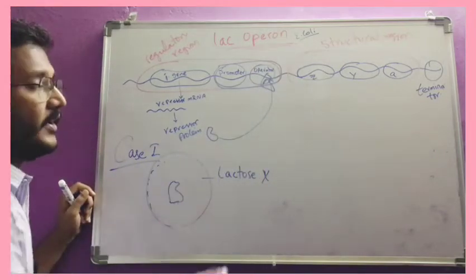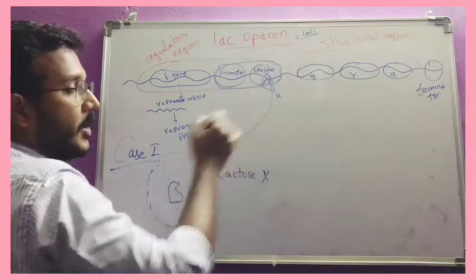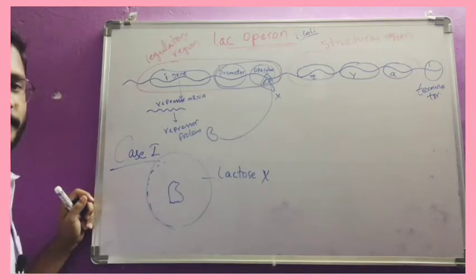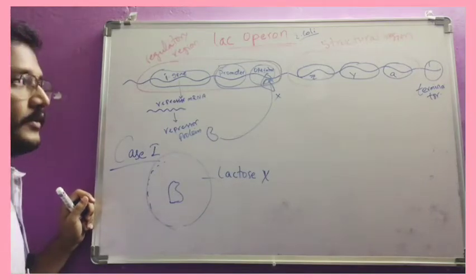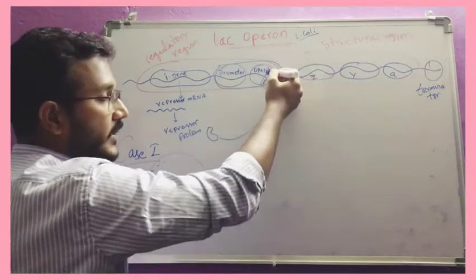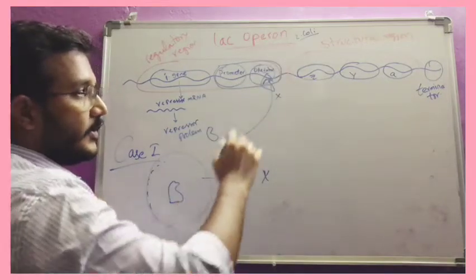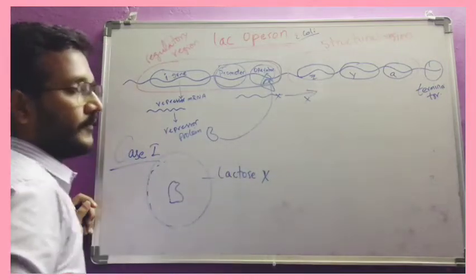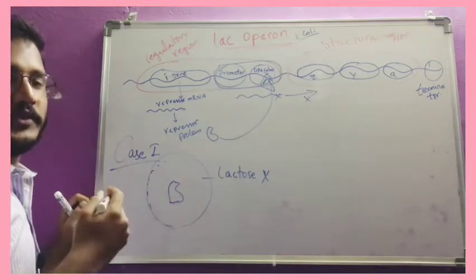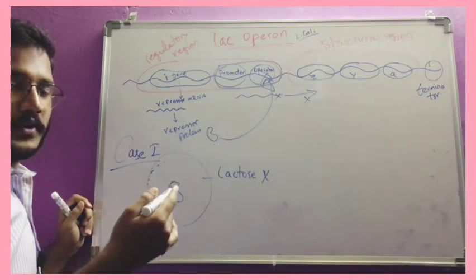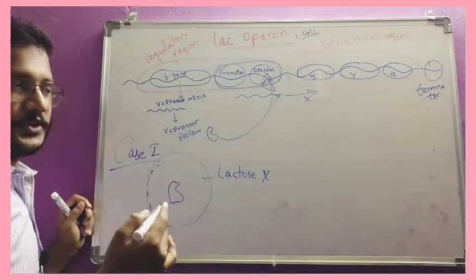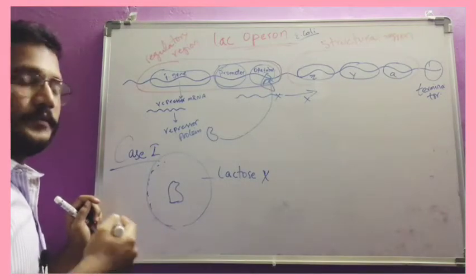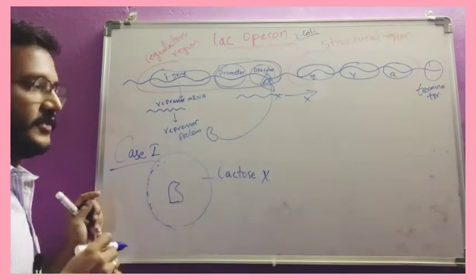So what will happen? The function of the operator itself is blocked. Then how can we expect it to go and stimulate the rest? That is how this repressor goes here and blocks the function of the operator. As a result, the RNA polymerase will not move forward, so transcription will be stopped. If transcription is stopped, translation is automatically stopped. Like that, E. coli stops producing the lactose enzymes. So this is case 1.